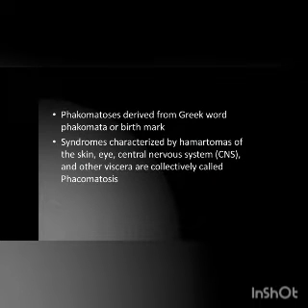Topic on phacomatosis. Phacomatosis is derived from the Greek word phakos, meaning birthmark. It was a term coined by Van der Hoeve. Initially it included three syndromes: Von Hippel-Lindau syndrome, neurofibromatosis, and tuberous sclerosis, which he clubbed together based upon the ophthalmological findings in the patient. These syndromes are characterized by hamartomas of the skin, eye, central nervous system, and others, which are collectively called phacomatosis.